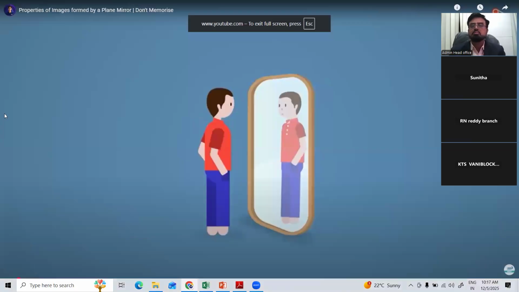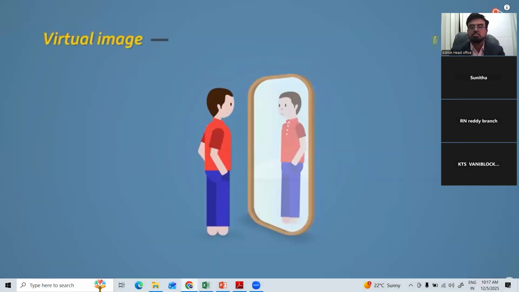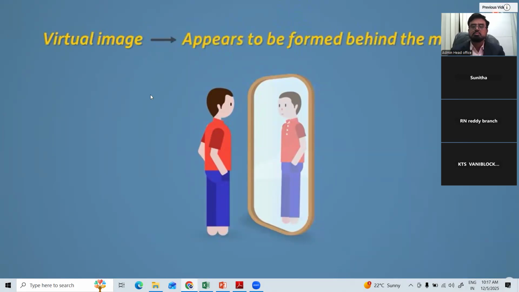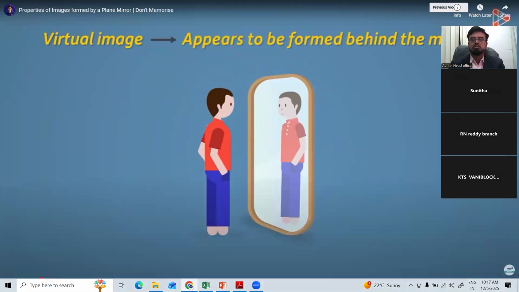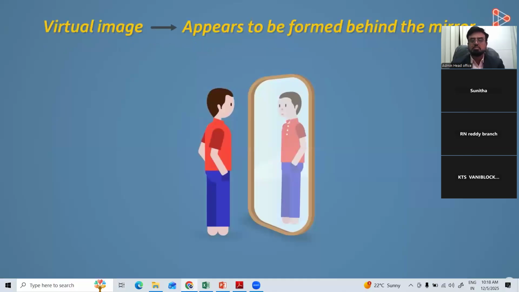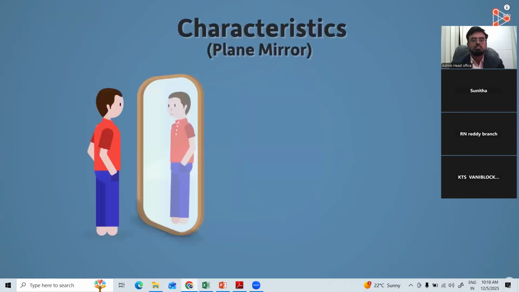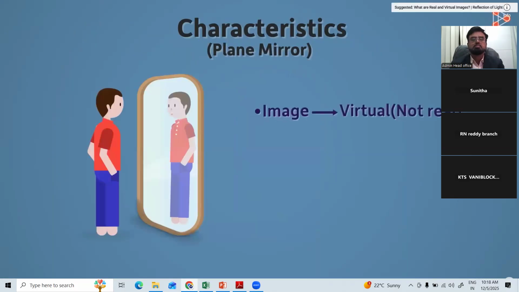We know what virtual images are. A virtual image is the image which appears to be formed at a position behind the mirror. But in reality, it isn't formed there, as no light rays reach behind the mirror. Now, the image formed by a plane mirror has some properties or characteristics. One of the characteristics is what we've already seen. The image formed by a plane mirror is virtual, or in other words, it's not a real image.